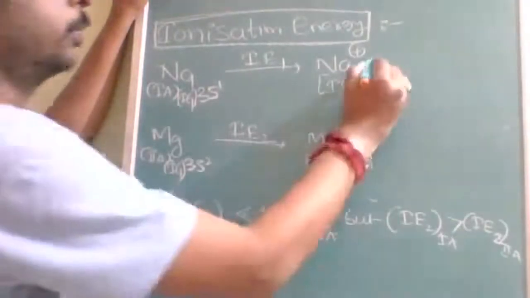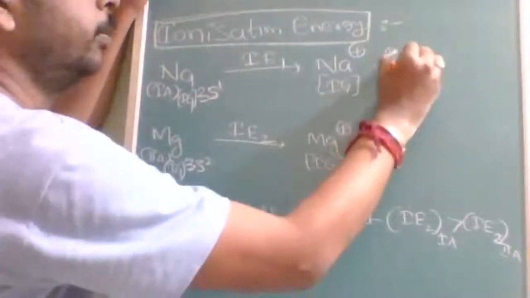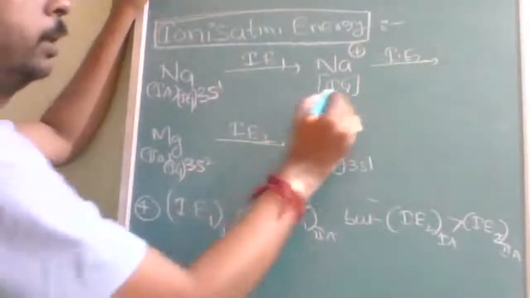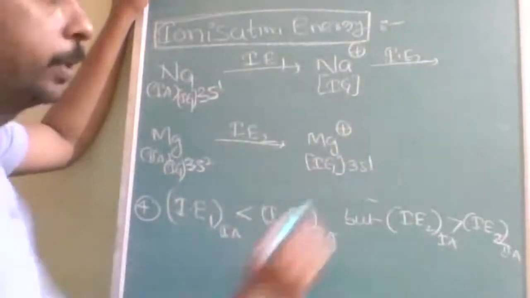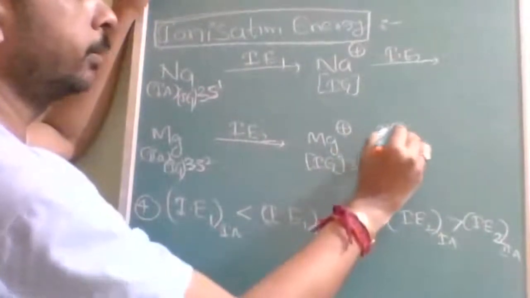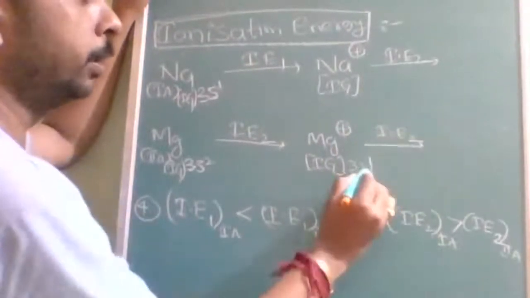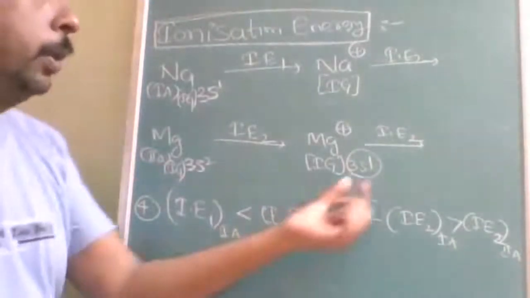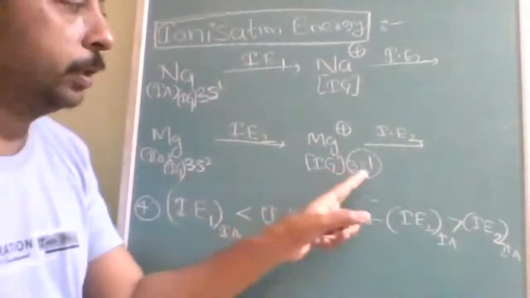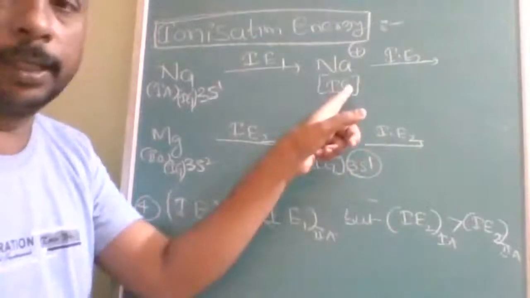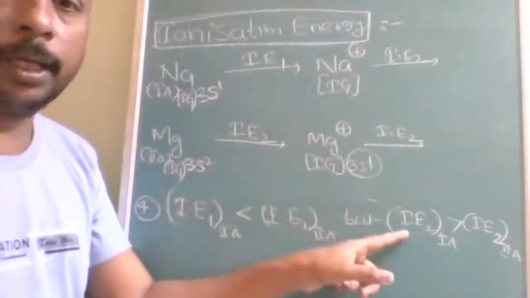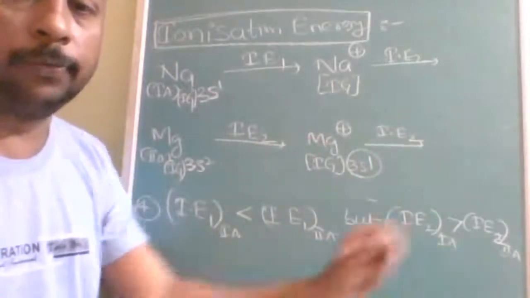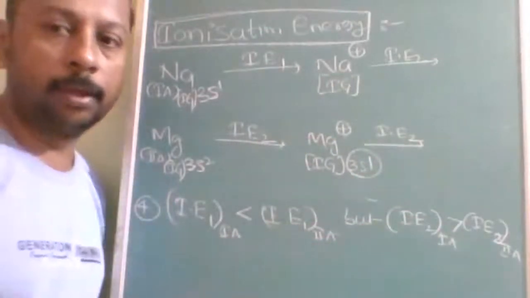Now, if I want to remove the second electron from sodium, I have to remove it from the inert gas configuration. And for magnesium, I am removing the second electron from the half-filled 3s subshell. So it is easier to remove the 3s electron than one from the inert gas core. That's why IE2 of 1A is greater than IE2 of 2A. Is that clear to all of you?